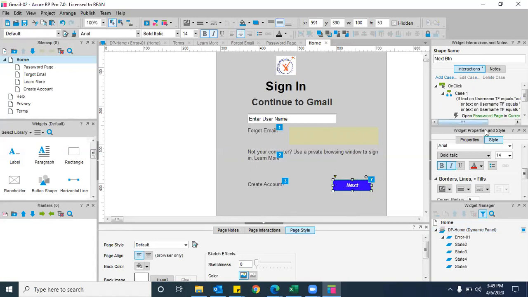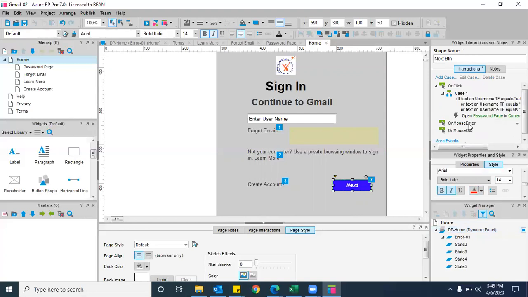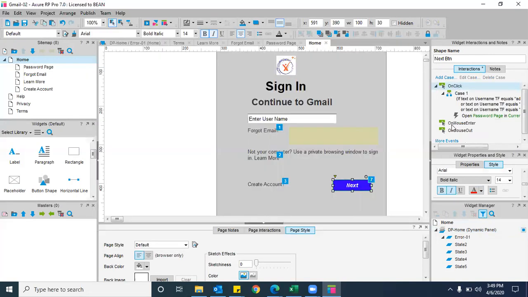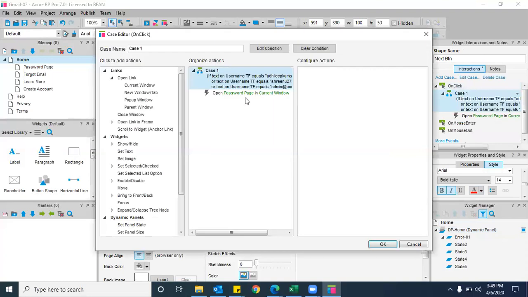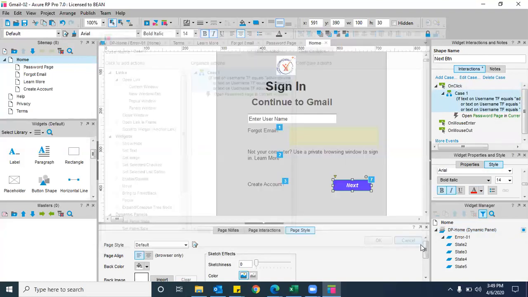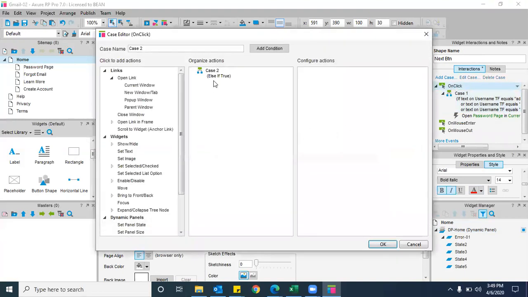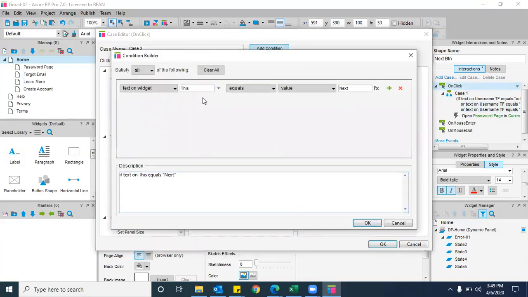But whenever you are trying to apply an alternative condition, please don't click on case one. Please click on the click. Then only you'll get else if true. If you click on case one, again you'll get the same case. This is an alternative case, an else case, so you should click on click. Please do remember this. Then only you'll get else if. So what is the alternative condition for this? Can you tell me, for the usernames?